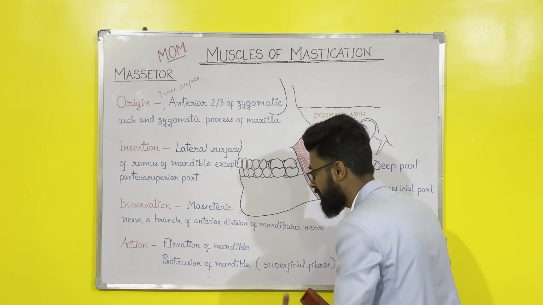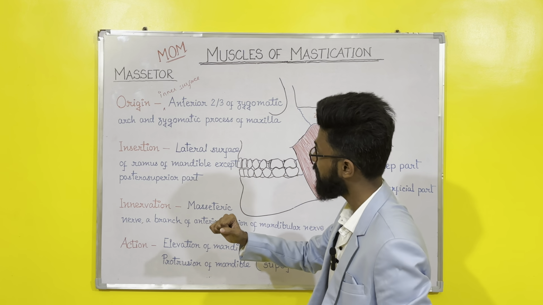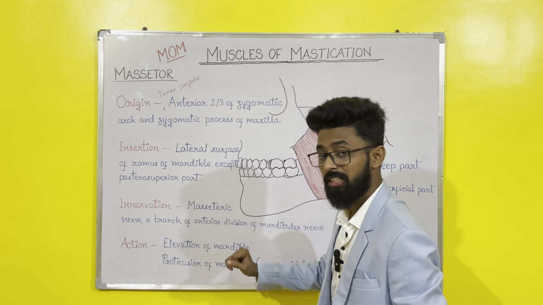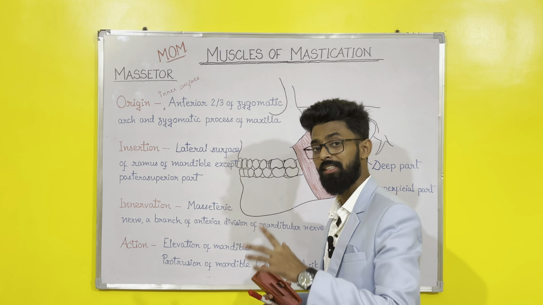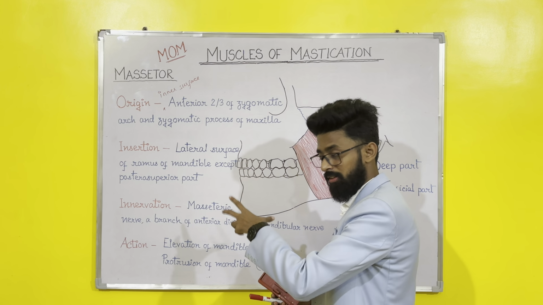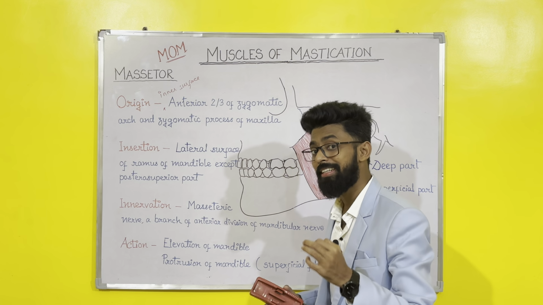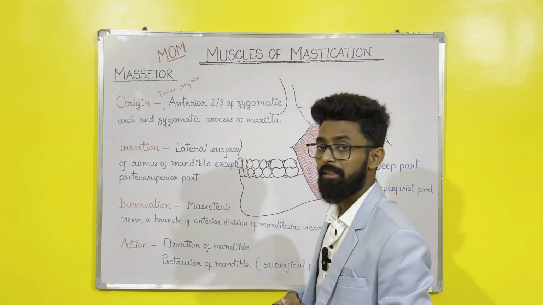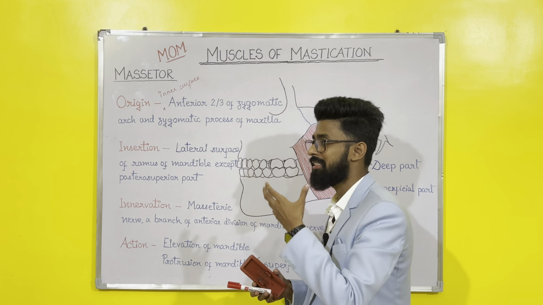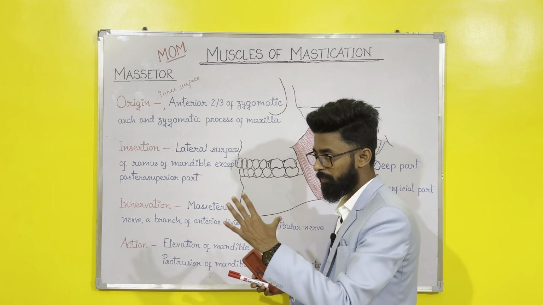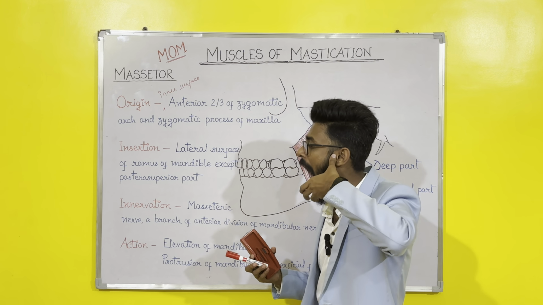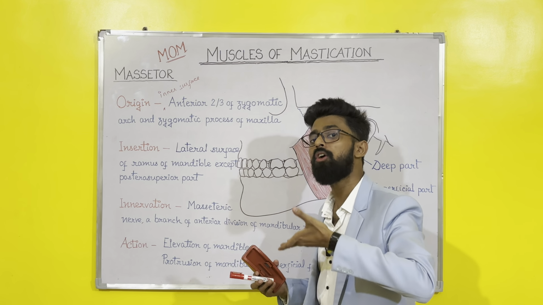Now coming to the action. What is the action of masseter? What does masseter do? It helps in the elevation of mandible. As talked about in the first part of this lecture, this is an elevator muscle. So it elevates the mandible. Elevating the mandible means closing the mouth. So masseter will pull this and it will help in closing the mouth.